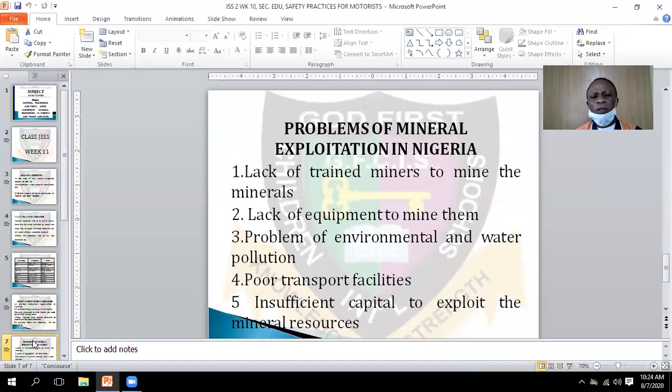Four, poor transport facilities. Poor transport, that is, to convey all these mineral resources they have mined, either salt or limestone or whatever, or rubber or timber, from one place to the industry where they are going to turn it into the used ones. Five, insufficient capital to exploit the mineral resources.